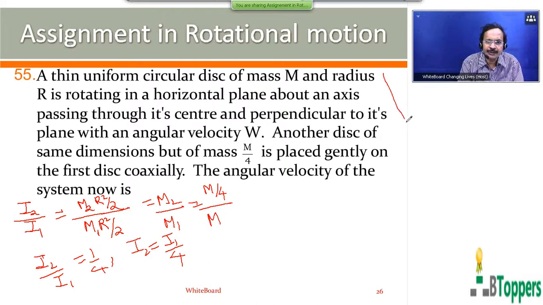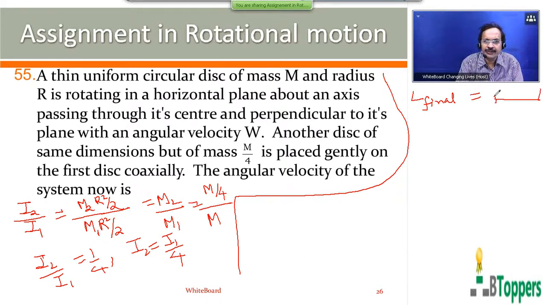Applying conservation of angular momentum for the system of the two disks. Final angular momentum of the system of the two disks at the instant just after they are coupled is the same as the initial angular momentum of the system just before they are coupled with each other. Initial angular momentum of the system is the initial angular momentum of the first disk plus the initial angular momentum of the second disk.